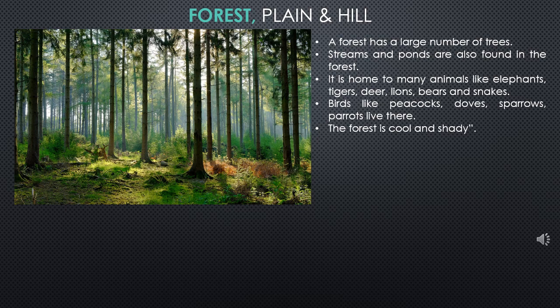It also has streams and ponds, and it is a home for many animals like tigers, deers, lions, bears, etc. And there are beautiful birds living in the forest like peacock, doves, parrots. And from the forest we get lot of useful items like we get wood, honey, fruits, rubber and many other things.